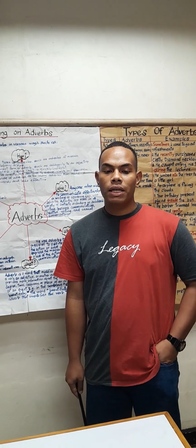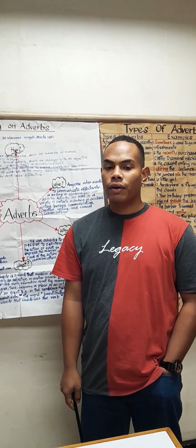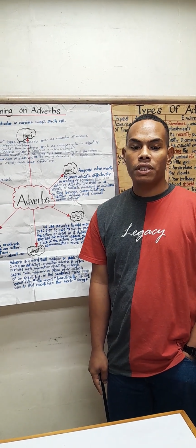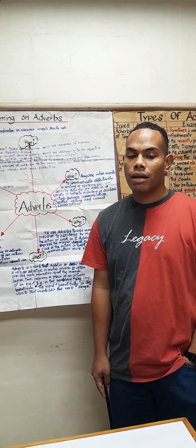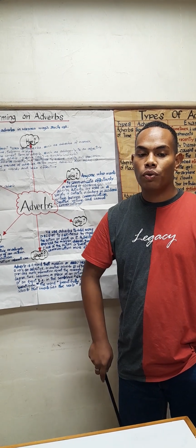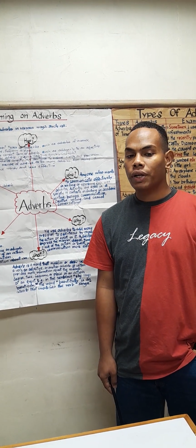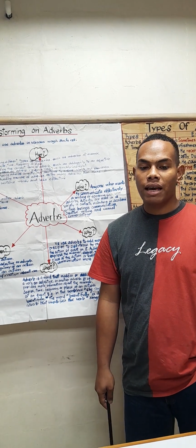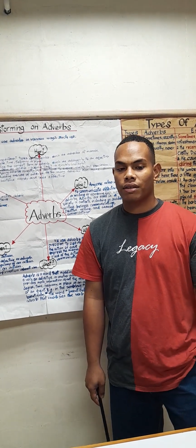An example would be, she danced gracefully across the stage. The adverb gracefully adds precision and emphasis to the verb danced. The second example would be, the athlete ran incredibly fast. The adverb incredibly adds emphasis to the adjective fast.